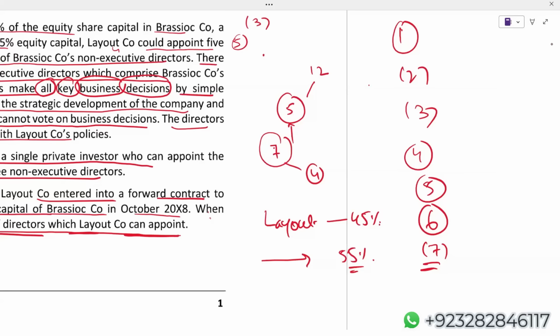I think if you can highlight around 6 to 7 points, even while sitting in the exam, if you can highlight 5 points, that is good enough.